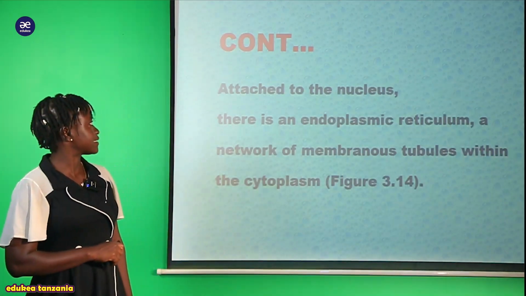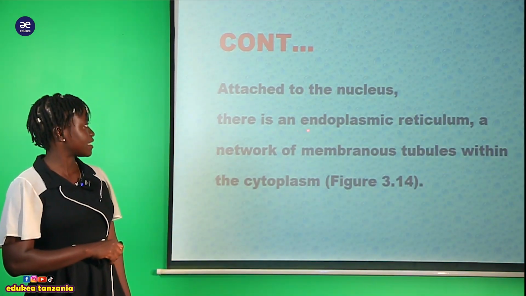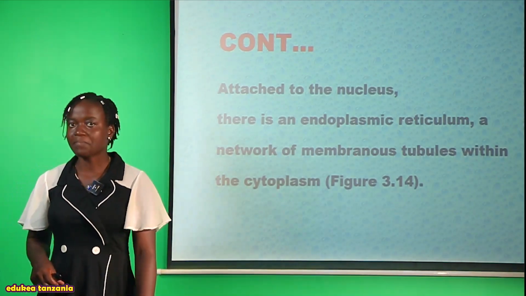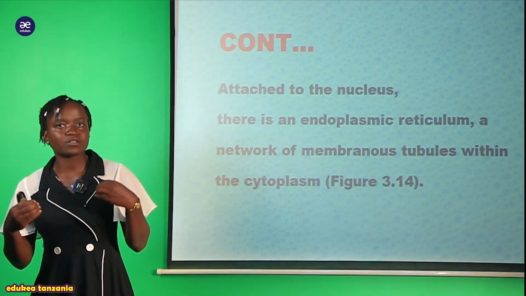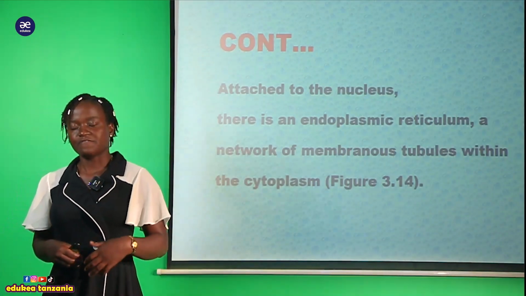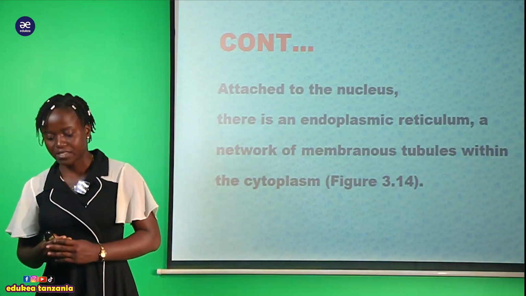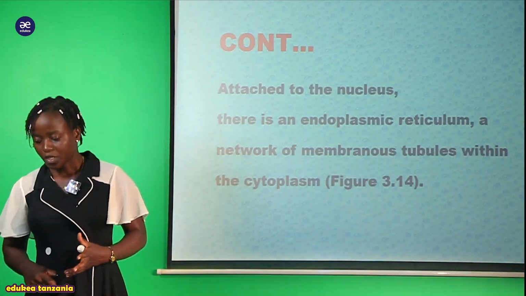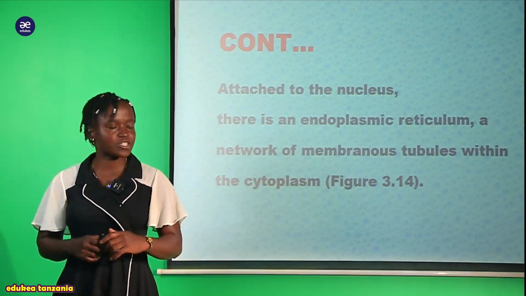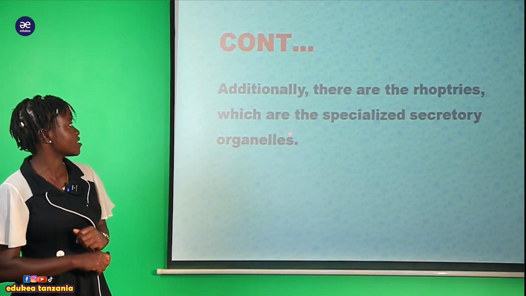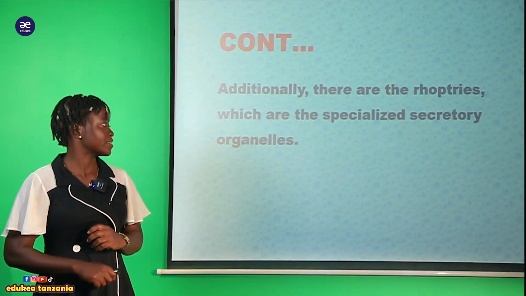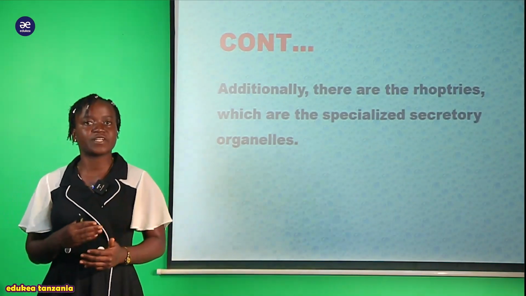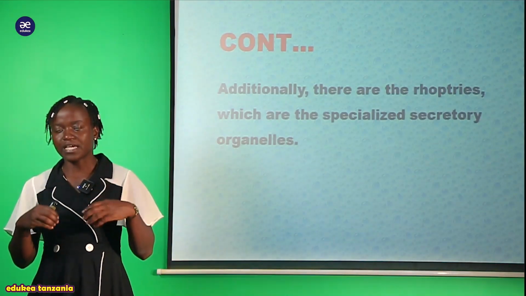Also, attached to the nucleus, there is an endoplasmic reticulum, a network of membranous tubules within the cytoplasm. So within the structure of Plasmodium there is also the endoplasmic reticulum. The function of endoplasmic reticulum is obvious. And this structure of Plasmodium, we are going to see in figure 3.14. Additionally, you can say that there are rhoptries, which are specialized secretory organs. So it means they secrete different kinds of materials found within their body.